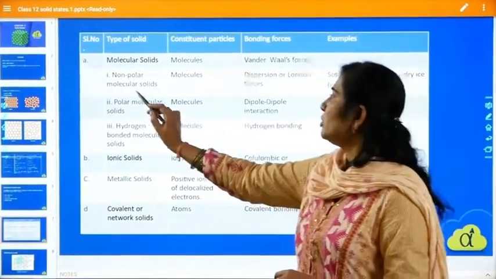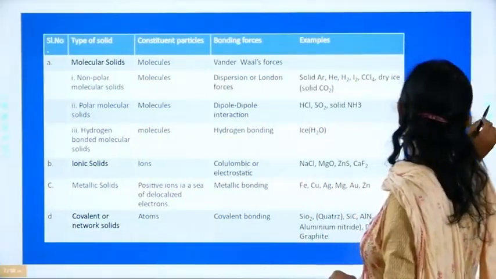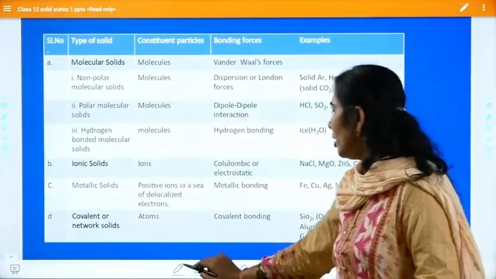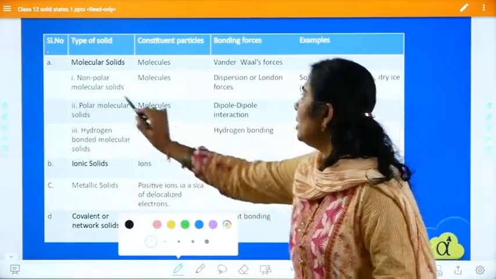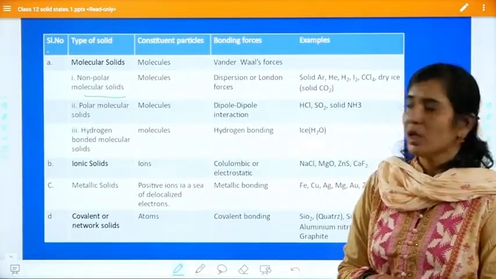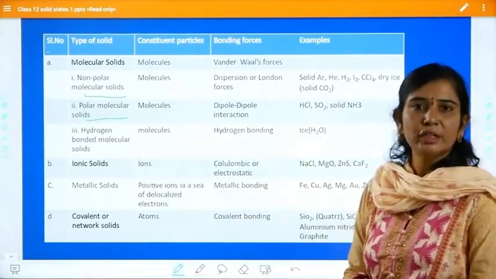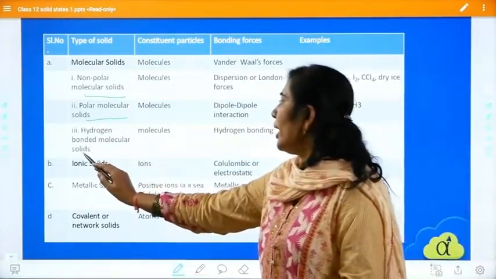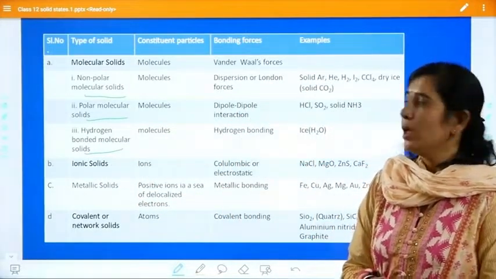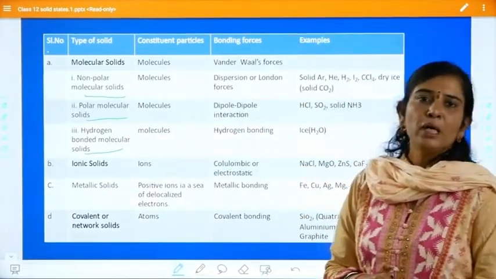What is the first type of solid? It is non-polar molecular solid. Second one is polar molecular solid. Third one is hydrogen bonded molecular solid. Now the first one I am going to explain is the non-polar molecular solid.